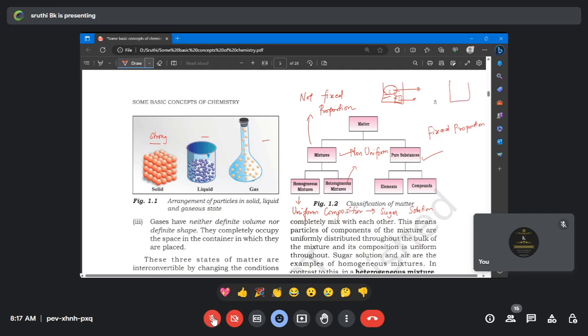So soil with water எடுத்துட்டேன்னா எனக்கு water இருக்கும், all the sand particles settle down ஆயிடும். It is not a uniform composition. So நான் மேல இருந்து எடுத்தா water மட்டும் தான் வரும், கீழ இருந்து எடுக்கும்போது sand plus water வரும். So it is not a uniform composition. So non-uniform composition is heterogeneous and homogeneous is uniform composition.